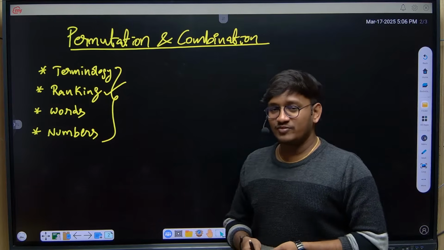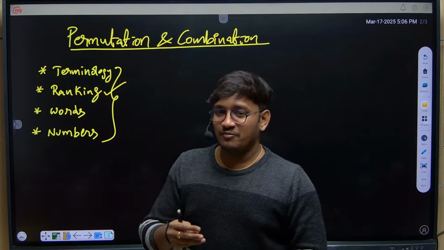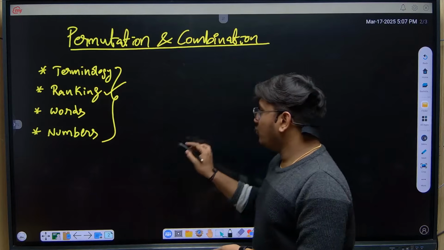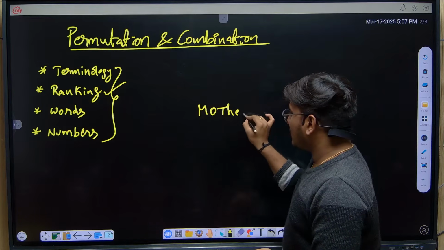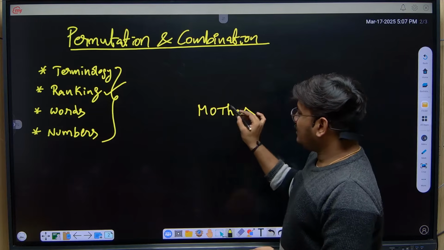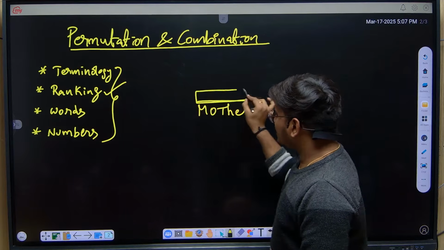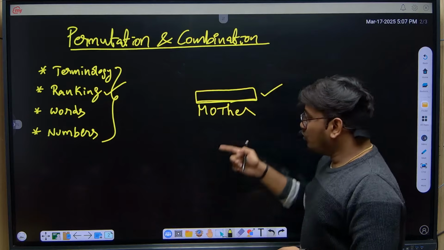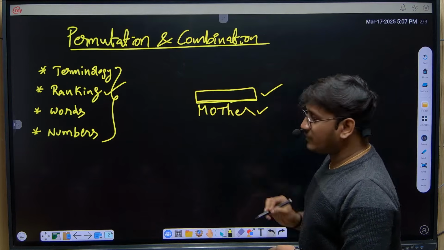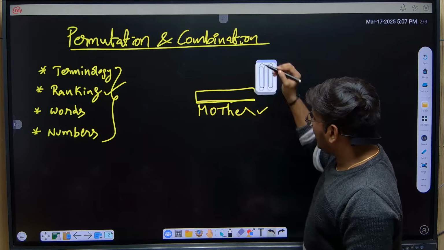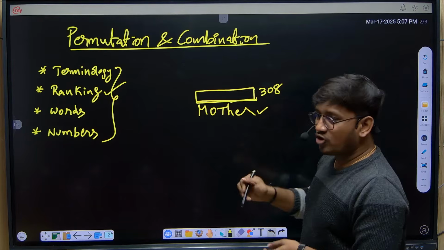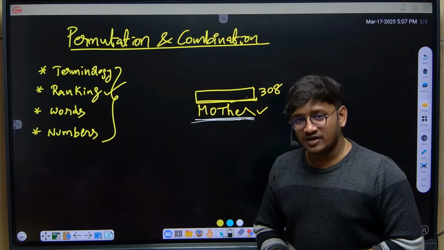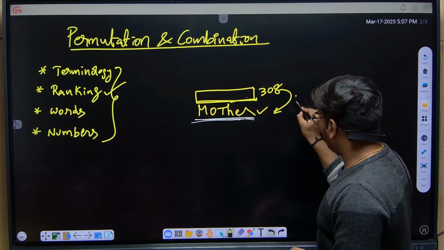On permutations and combinations, I'm only going with company-specific points. So adding 1 indicates whatever the steps we discussed. If you want to calculate the rank of the word mother, that shortcut will work till the last before combination of that actual word, meaning till this particular part that process works. And if you want the actual rank of the word mother, let's say till here I got 308 combinations. Our actual combination is the word mother, so to get to the next step, you have to add plus 1.